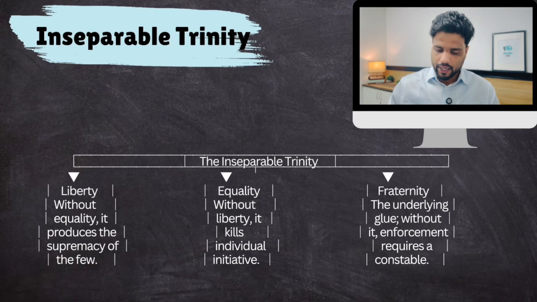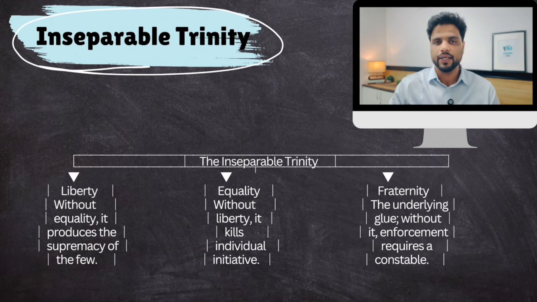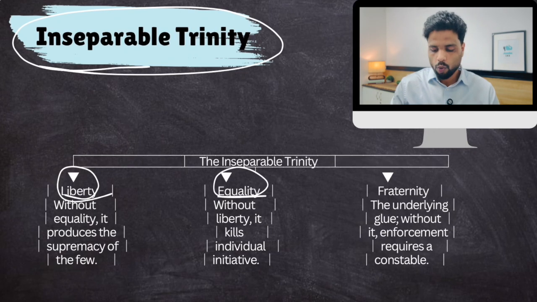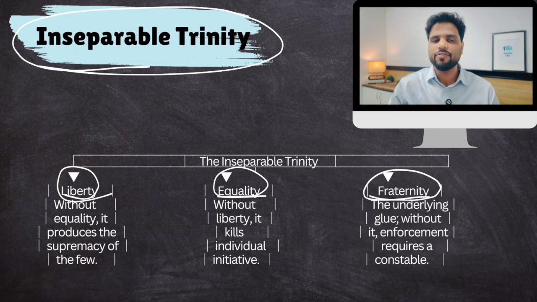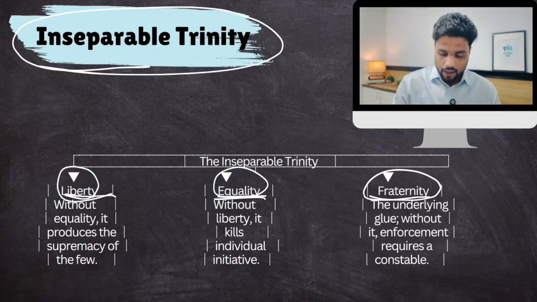He described it as an inseparable trinity, which means we cannot have only liberty, only equality, or only fraternity. All three have to come together, otherwise none of them would exist. No value can exist on its own.